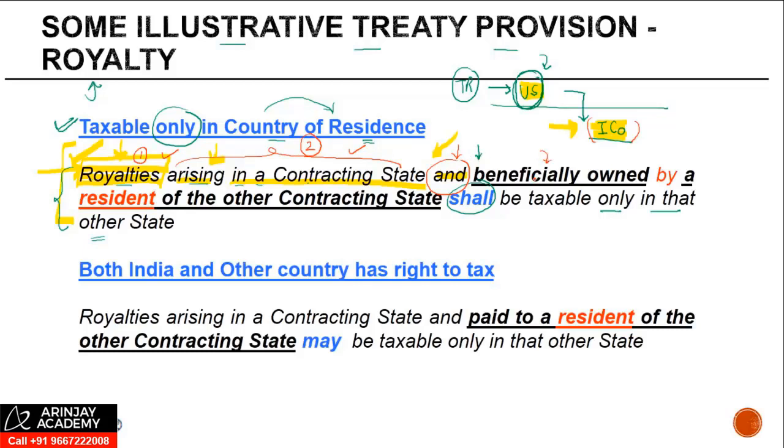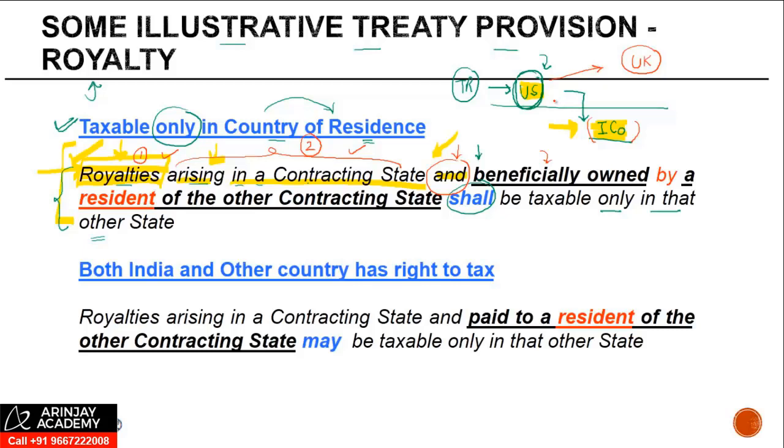Which means what? In this example, if the Indian company were to make a payment to US, but US is not the beneficial owner, and we will look at the meaning of beneficial owner, but there is a person in UK who is the beneficial owner of this royalty.